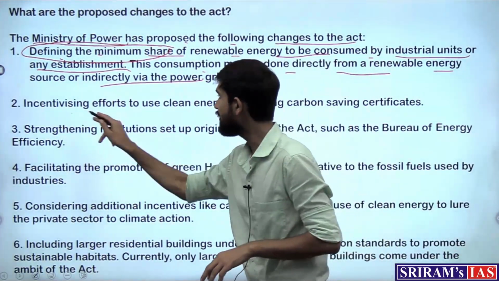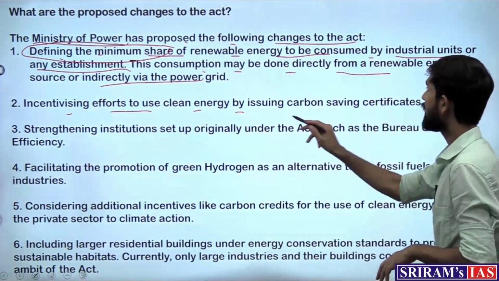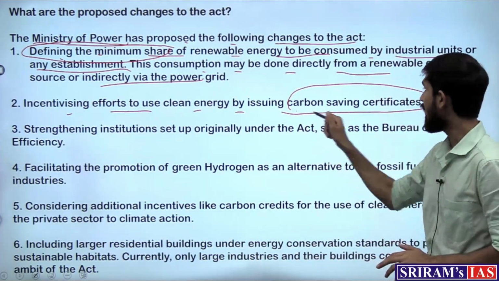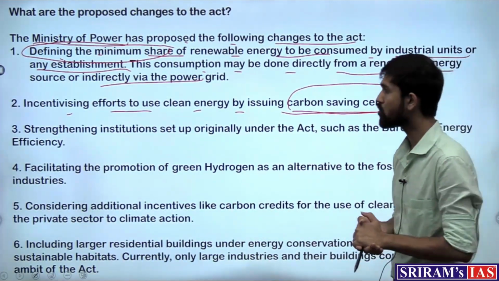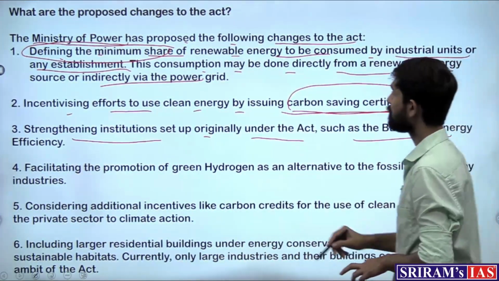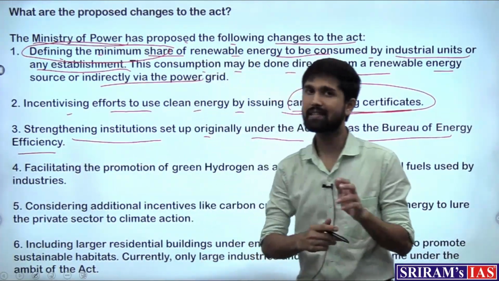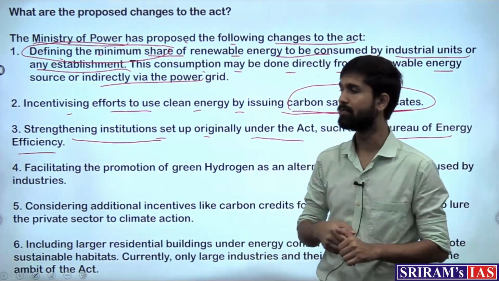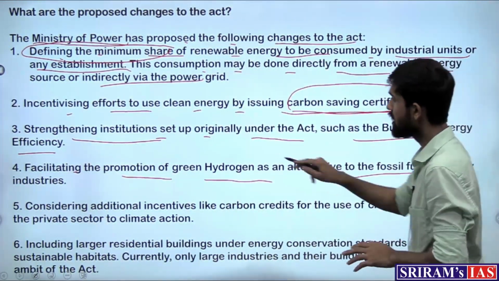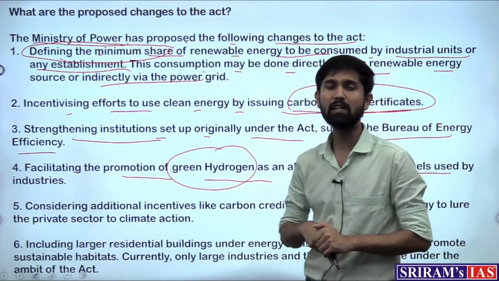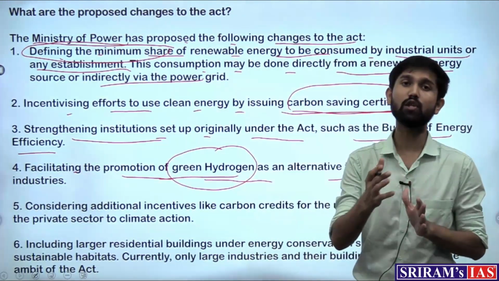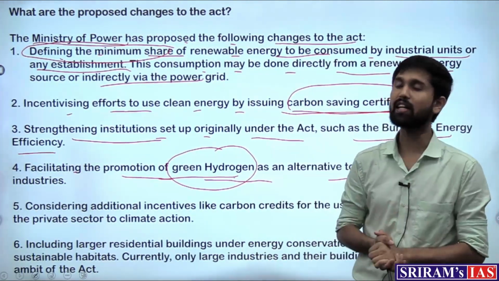Second is incentivizing efforts to use clean energy by issuing carbon saving certificates. So apart from the energy saving certificates, carbon saving certificates would also be issued. And strengthening institutions set up originally under the Act, such as the Bureau of Energy Efficiency, which we saw is the body which would be further strengthened. Facilitating the promotion of green hydrogen as an alternative to the fossil fuels. Now the advent of green hydrogen has been a new one and is being touted as the next big thing. So this Act is incorporating the use and encouragement for the use of green hydrogen as well.